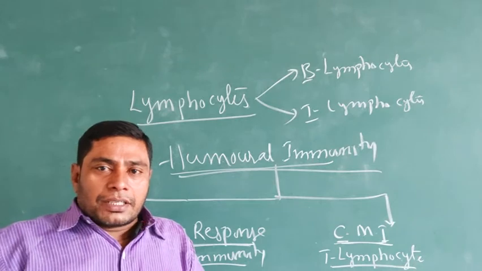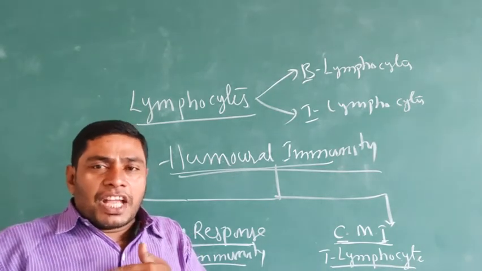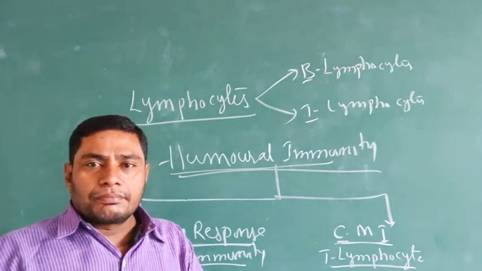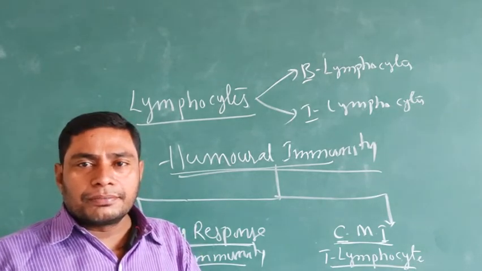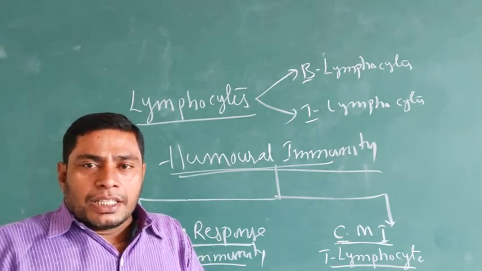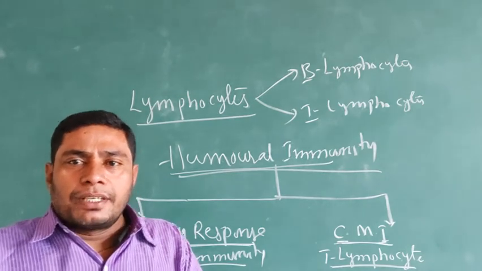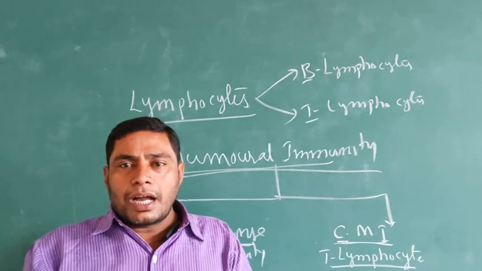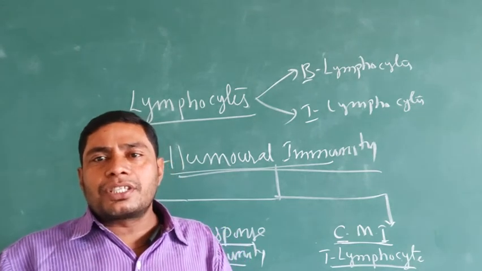Okay, next, what are the variation types of the immune system of the human being? There are mainly two types: active and passive immune system.